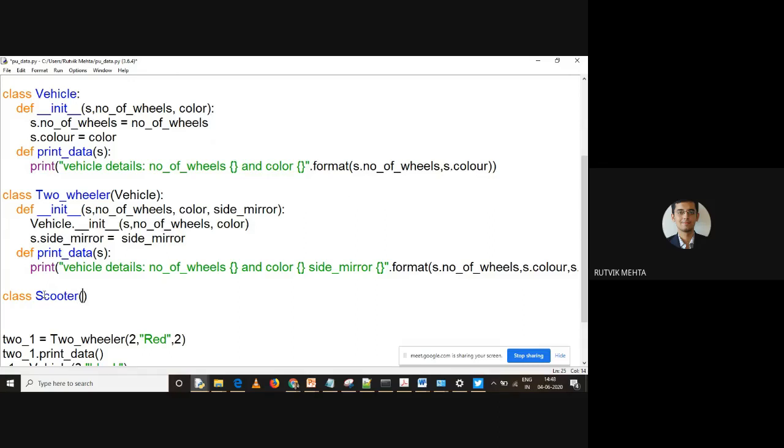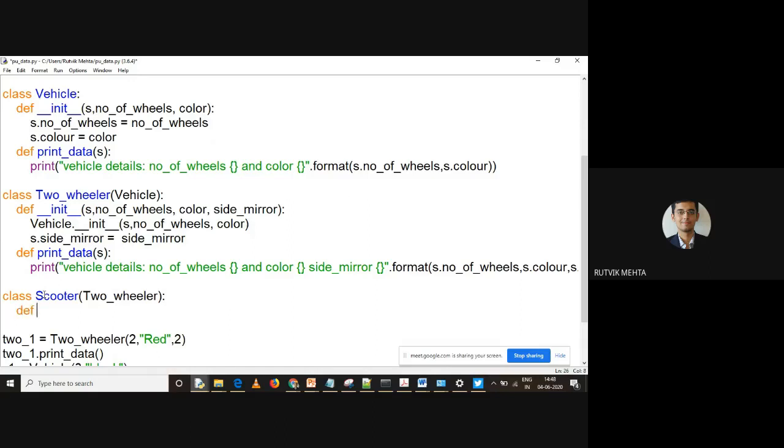So how can I make it a child class of the two-wheeler class? It's very simple, right? I have to make it two-wheeler. Sorry, there is a spelling mistake. Two-wheeler. Yeah, now it's correct. So understand this. Now scooter is a child class of what? It is a child class of the two-wheeler class, right?